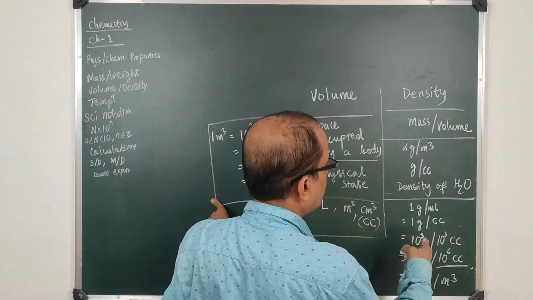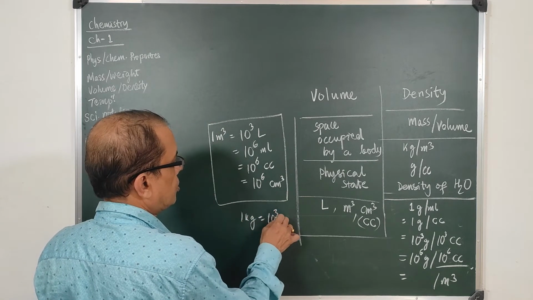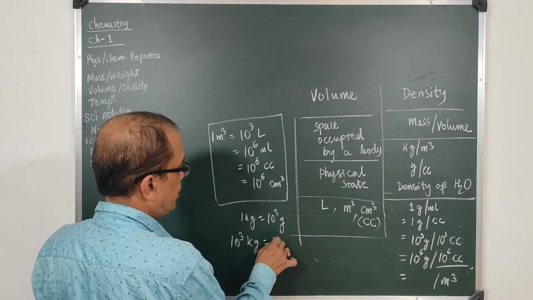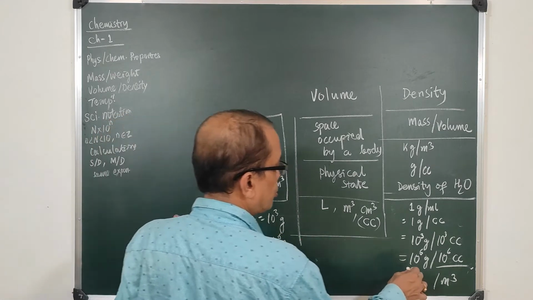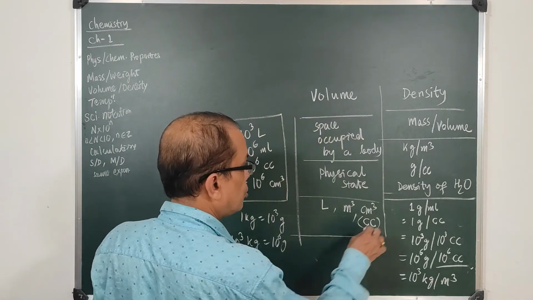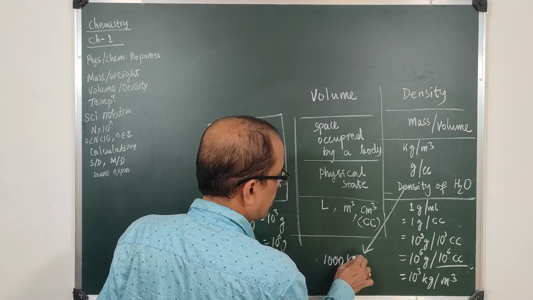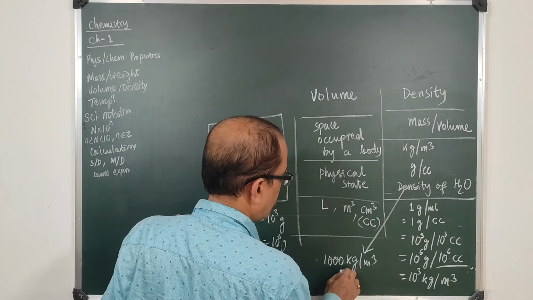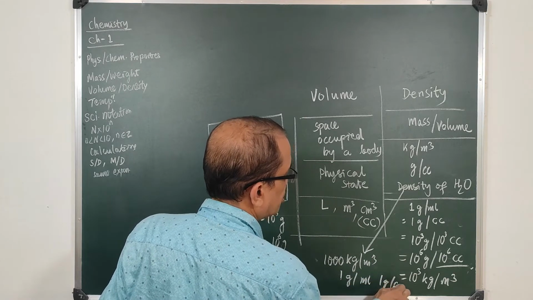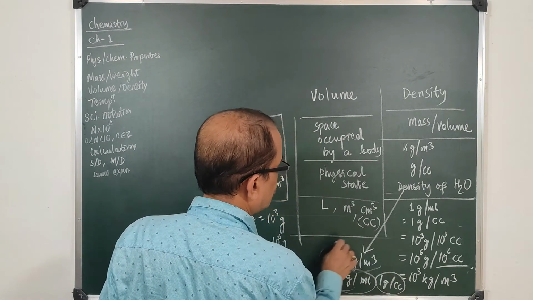and you know 10 cube grams is 1 kg. So 1000, 10 cube kg, will be 10 to the power 6 gram. So this will be 10 cube kg per meter cube. So density of water will be 1000 kg per meter cube, or 1 gram per milliliter, or 1 gram per cc. These are the favored units that are used.